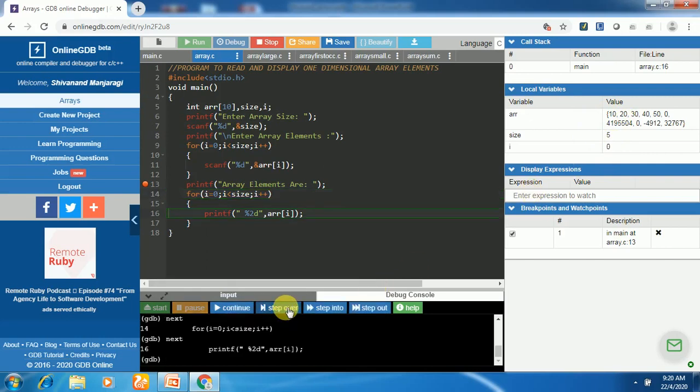i starting from 0, the condition is true. It will print the element, that is 10 is printed. The second element 20 will be printed now. The third element 30 is printed and i is 2. The fourth element 40 will be printed. Next the fifth element 50 will be printed. And the condition becomes false here after incrementing i, we come out of the loop and program execution completes.